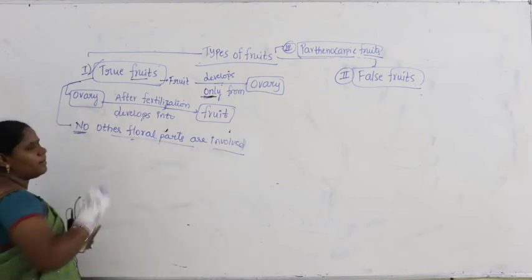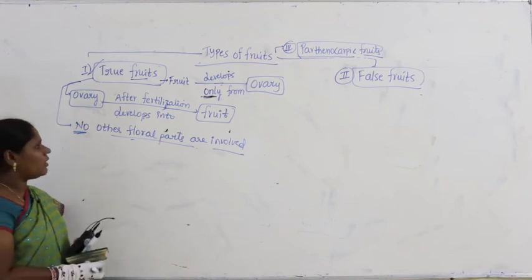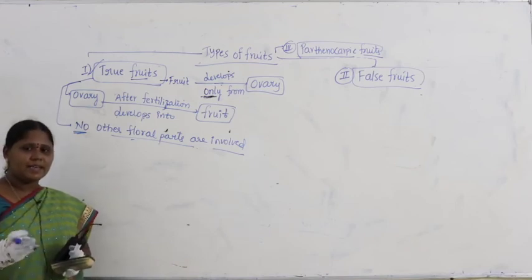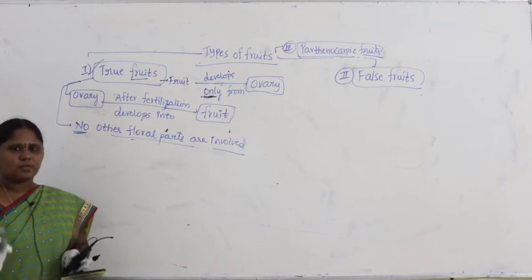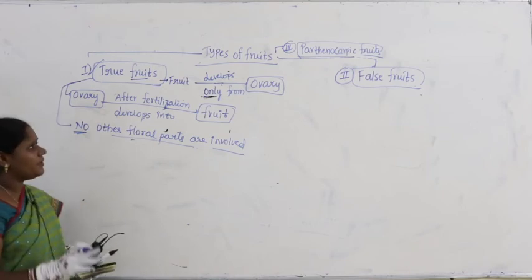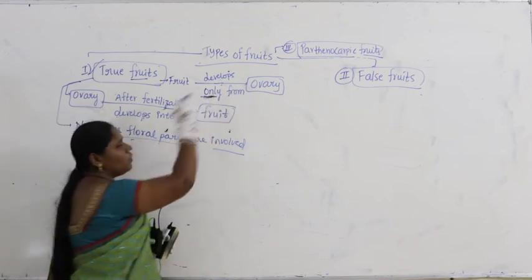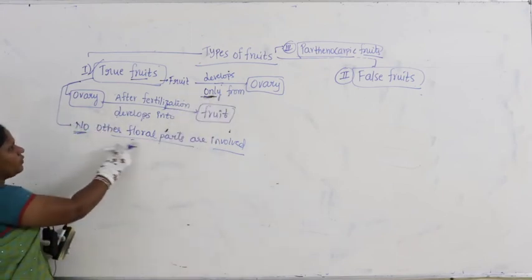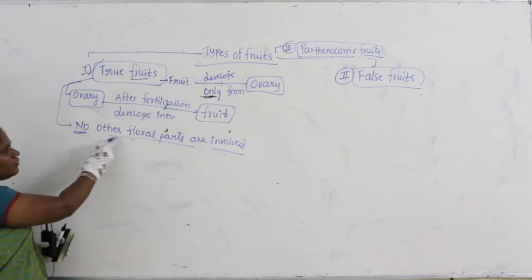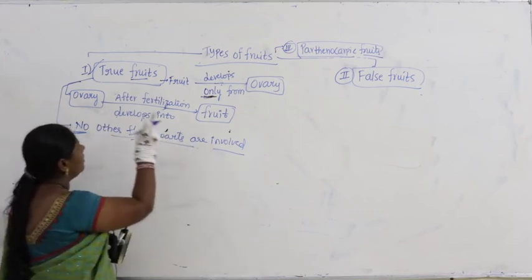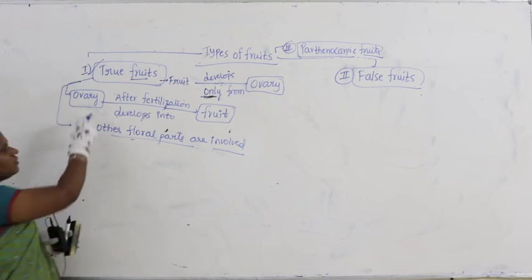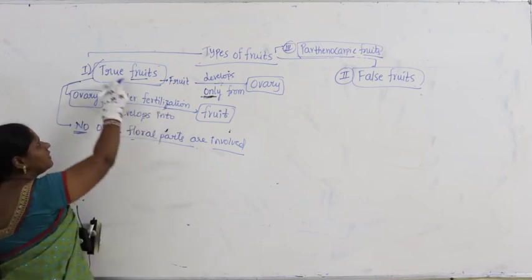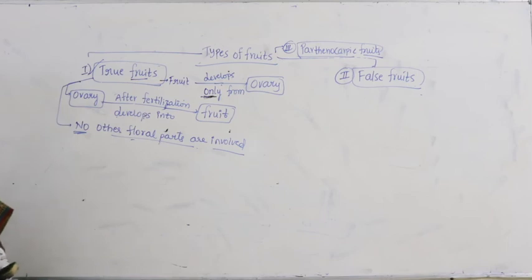No other floral part is involved. What are floral parts? As I said, calyx, corolla, androecium are not involved in the formation of fruit. That is why we say only from ovary, not from floral part. No other floral parts are involved. Such type of fruits are called as true fruit. The definition what I have given is a definition for true fruit. I hope you got it, right?